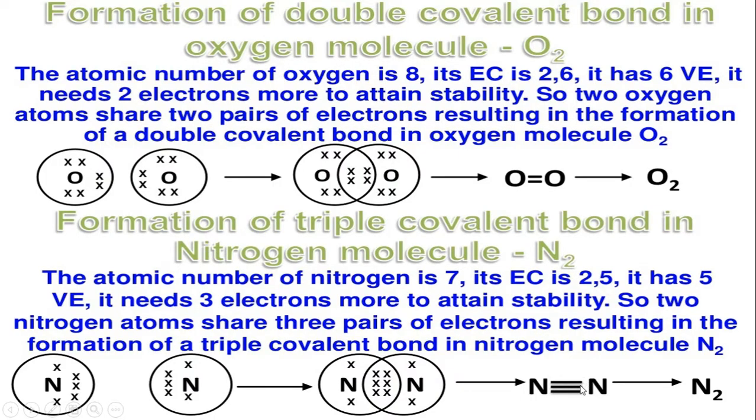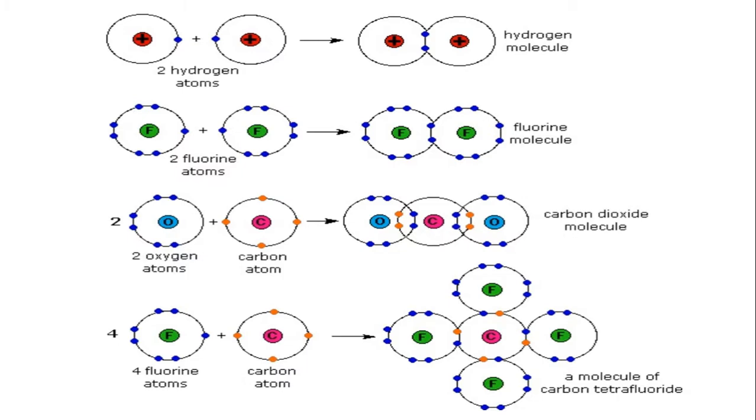So it forms a triple bond. So this is how the covalent bonding occurs. It is the example for covalent bonding. These are the other examples. Suppose two hydrogens mutually share, it forms a single bond.